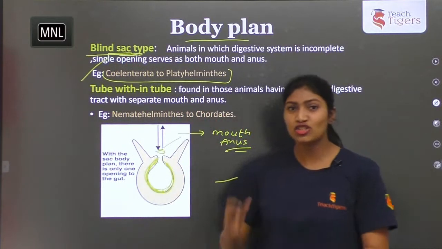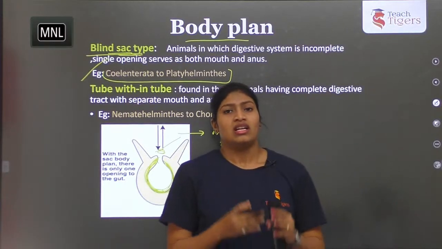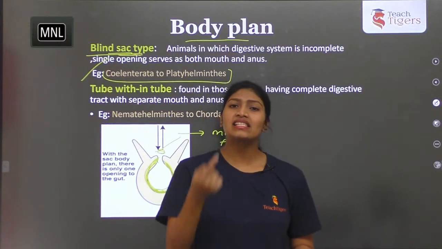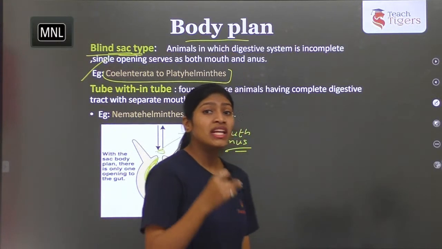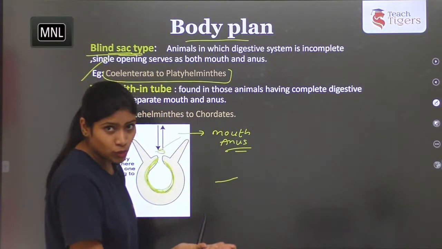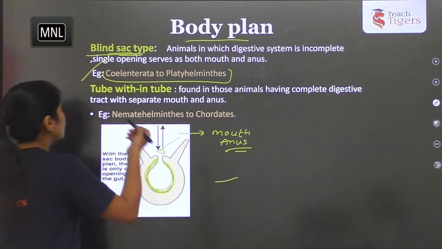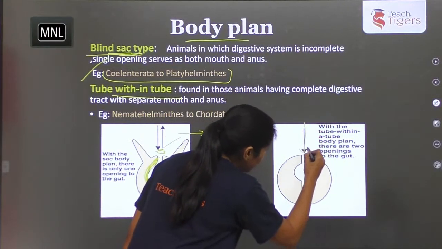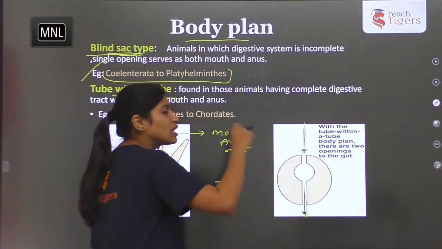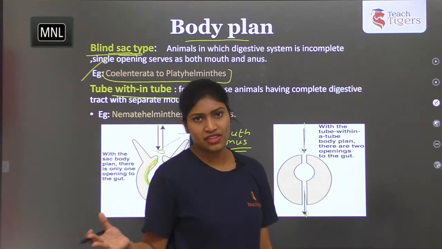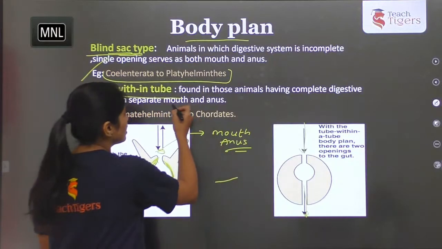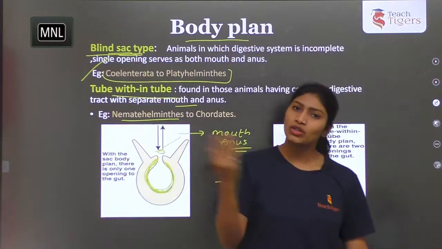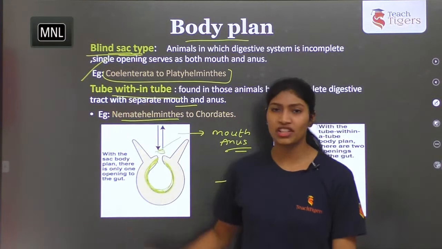And the next one is tube within tube. So here we are having two openings, two pores. That is mouth and anus. So here the blastopore develops into mouth as well as anus. So here it exhibits tube within tube. You can see in this picture. So inlet is like this and outlet is like this. So mouth is different and the anus is different. So this type of arrangement is tube within tube and it's found in nemathelminthes to chordates, nematodes to chordates. All these exhibit the tube within tube body plan.